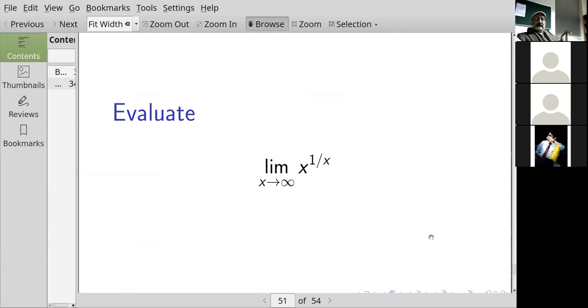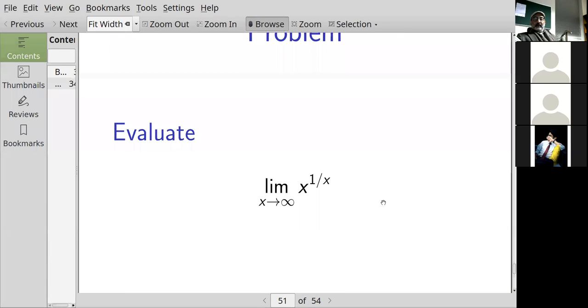So are we done? Yeah, as an exercise, I would suggest you also try limit as x goes to infinity of x to the x. Okay, so that's it for this session. If you want to stick around for questions. x to the x? What's that? She's asking about the question, the one that you said we should try. Oh yeah, I would suggest try looking at limit as x goes to 0 of x to the x.